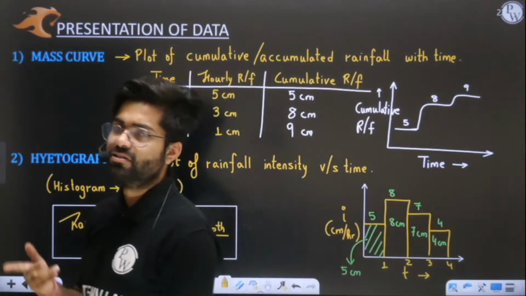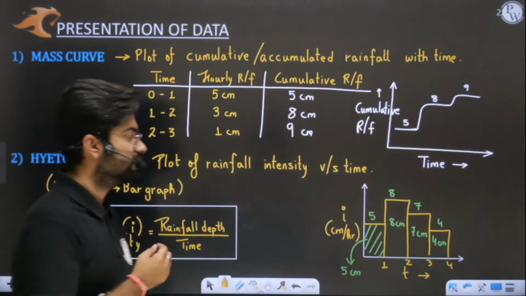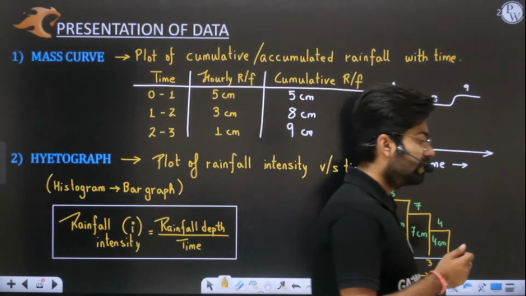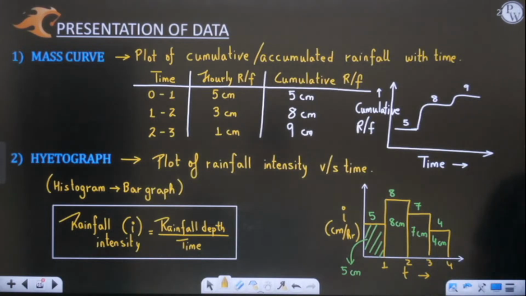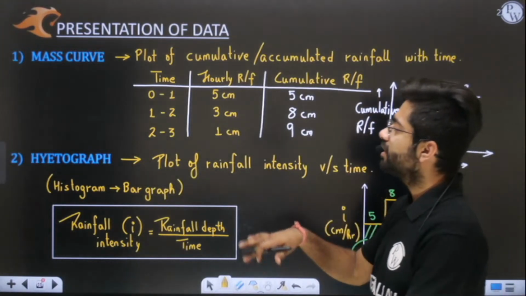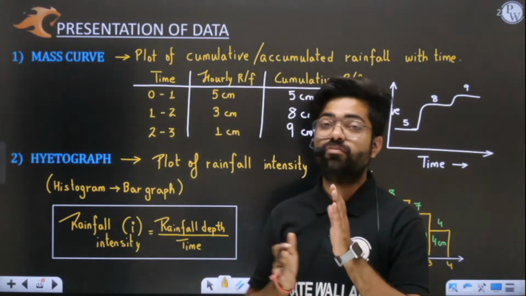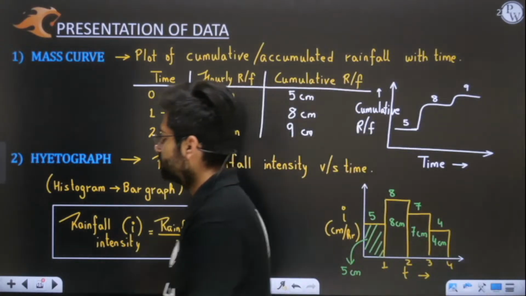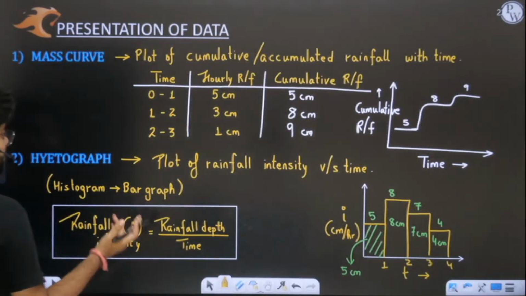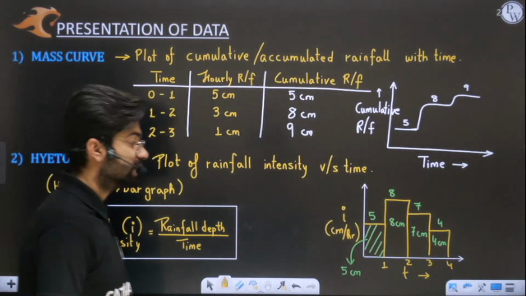See, all these are questions. You have to pay attention. All these minute details you have to remember so that everything is fully clear to you all. Can you tell me the names of those two instruments which give you a mass curve? Mass curve, the very first one. Then a graph is there, intensity versus time graph. Rainfall intensity versus time.